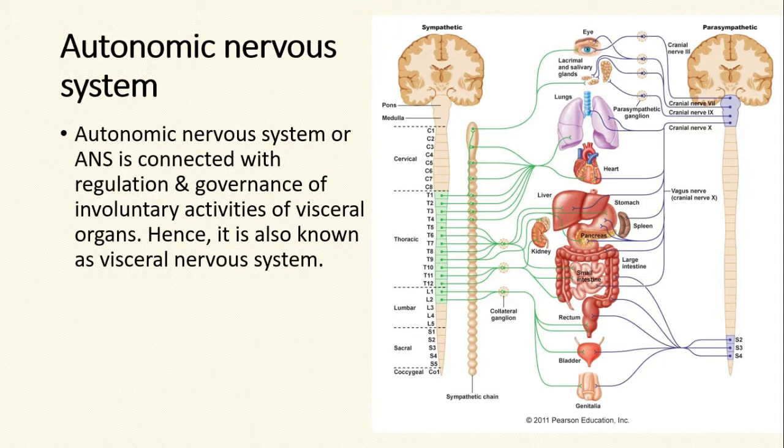By definition, the autonomic nervous system, or the ANS, is connected with the regulation and governance of the involuntary activities of visceral organs. Hence, it is also known as the visceral nervous system. As this is an autonomic nervous system, this is beyond our voluntary control, which means we do not have any control over the actions of it.